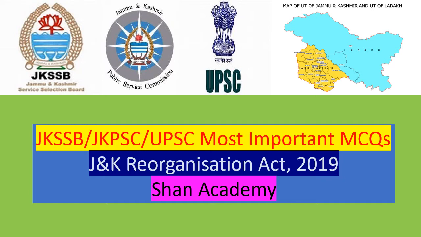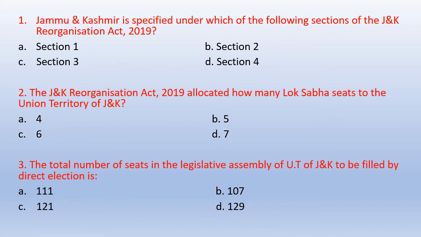Today's topic is J&K Reorganization Act of 2019. So let's start. Question number 1. Jammu and Kashmir is specified under which of the following sections of the J&K Reorganization Act 2019? Option A Section 1, Option B Section 2, Option C Section 3, Option D Section 4. The correct answer is Option D Section 4. J&K is specified under Section 4 of the J&K Reorganization Act 2019 and Ladakh is specified under Section 3.